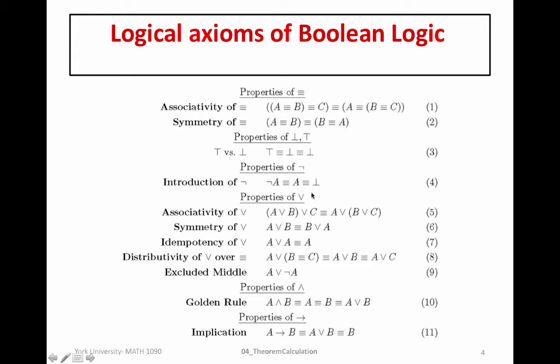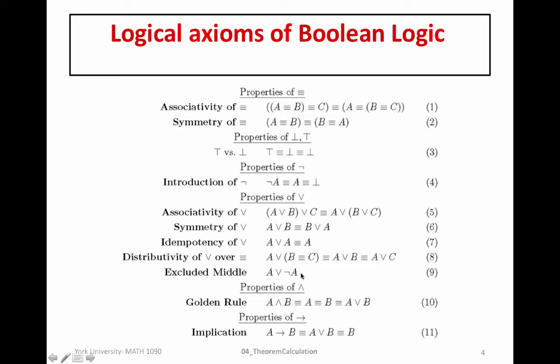We also come to properties of OR. Again, similar to those of equivalence, we know that to take OR of three variables, it doesn't matter whether we group the first two together or the second two together. They turn out to have the same truth value. Similarly, it doesn't matter in which order we take A or B, they're going to have the same truth value nonetheless. If we have A or A, then for sure we have A, and that's just what that statement is saying. In order to establish the distributivity of OR over equivalence, it works just as you think it would work, where A or (B equivalent to C) is the same as (A or B) equivalent to (A or C). And you can check that this is a tautology.